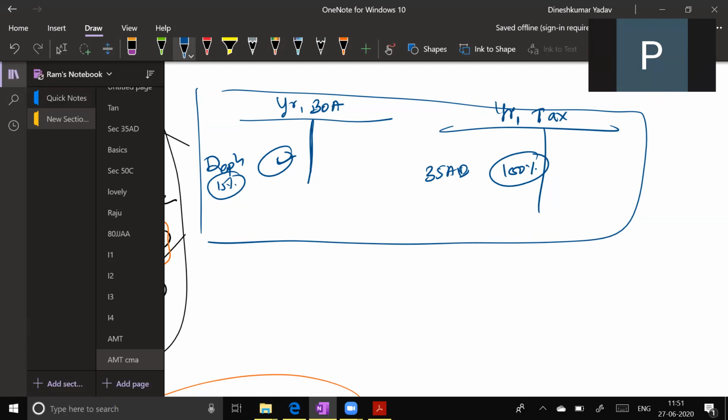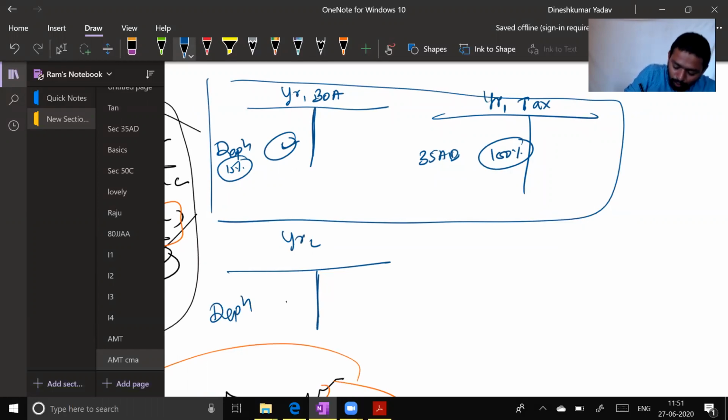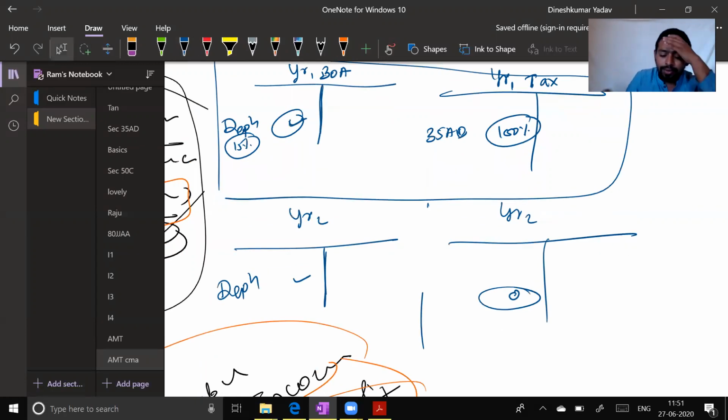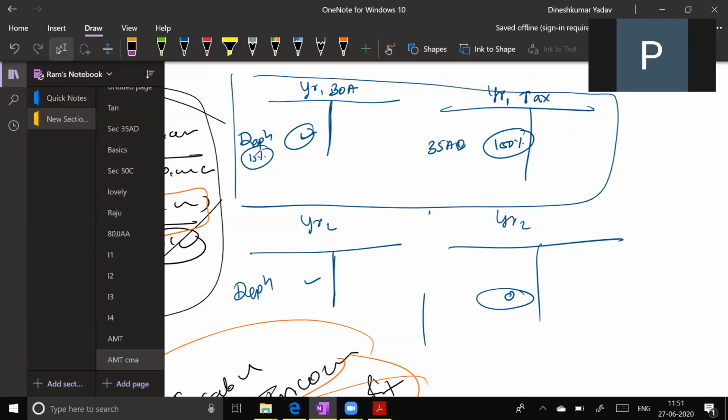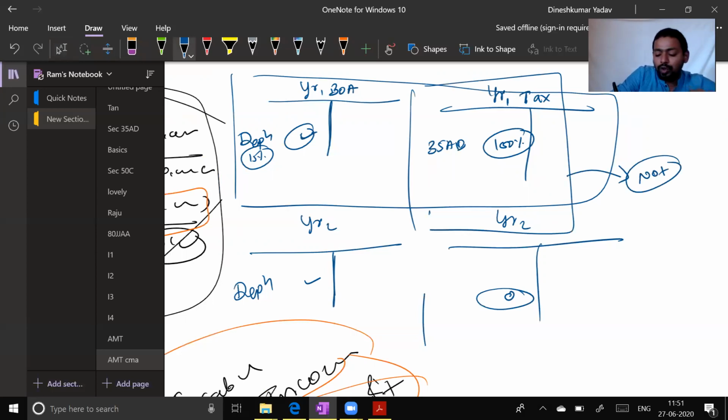Yes. In future, what will happen? In year 2, what will happen now? The ministry is saying here still there will be depreciation, no? In year 2 there will be depreciation, but in year 2 there won't be any deduction in respect of that asset. Are you getting this? Year 2? Yes. So what will happen in the future? They are saying currently you are not paying tax here because you are getting more benefit from us. So you pay tax on book profit. In future, what will happen?